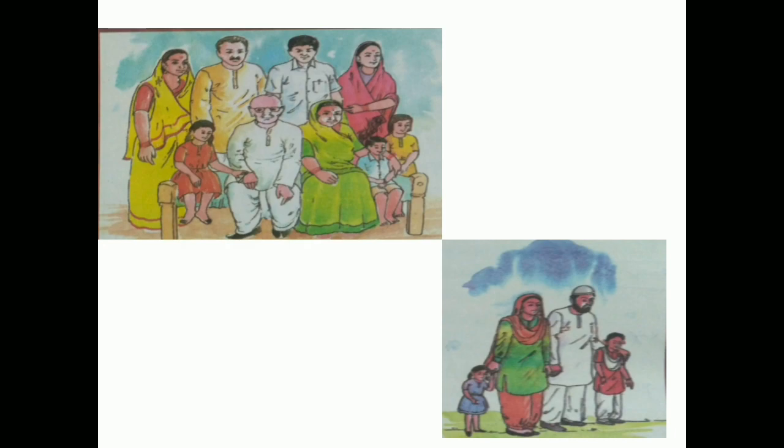And the second family is Saira and Nigar's family. Saira and Nigar live with their parents in Taryanjvi village. Saira's mother is a teacher and her father has a cloth shop. Both of them go to school daily.